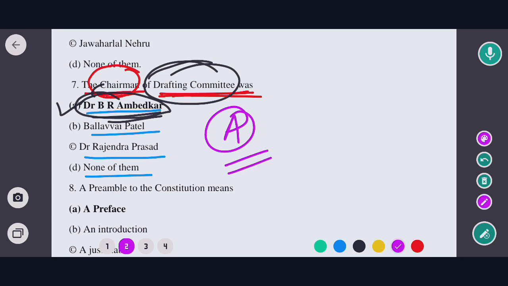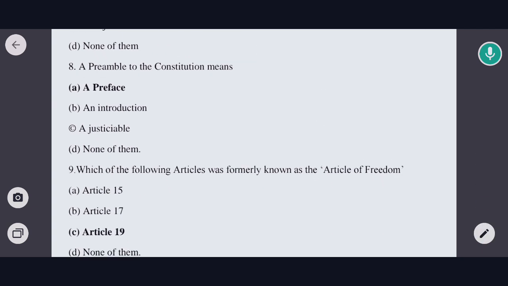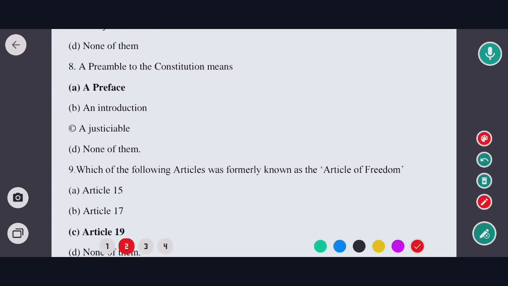Okay, so now moving to next question. Next question is, the preamble to the Constitution means, very important question. Options are a preface, an introduction, a justiciable, none of the above. So the correct option would be option A, that means preface.